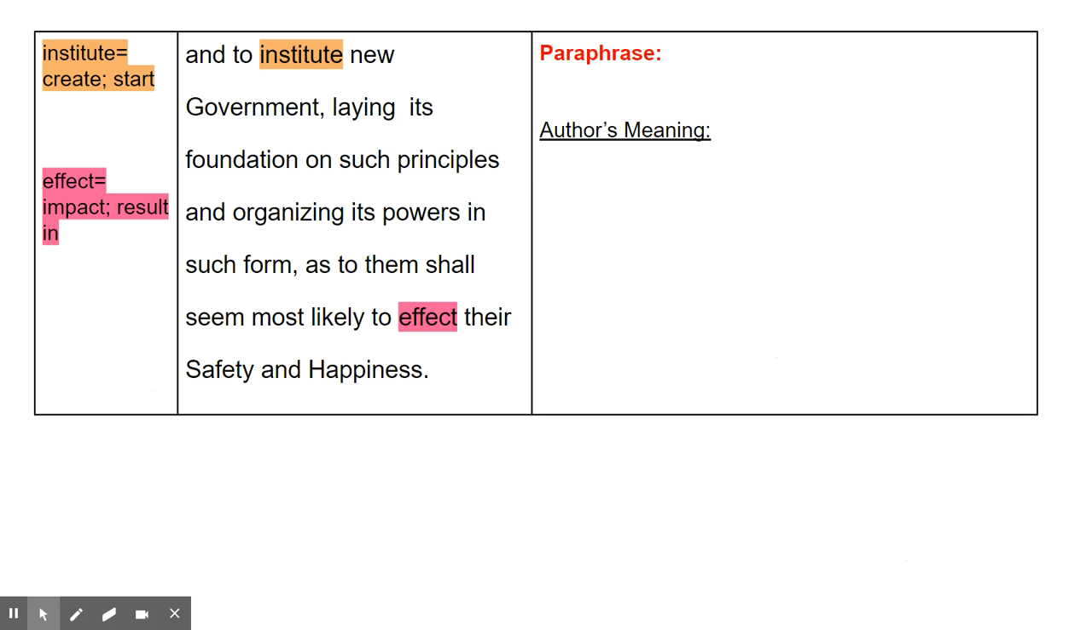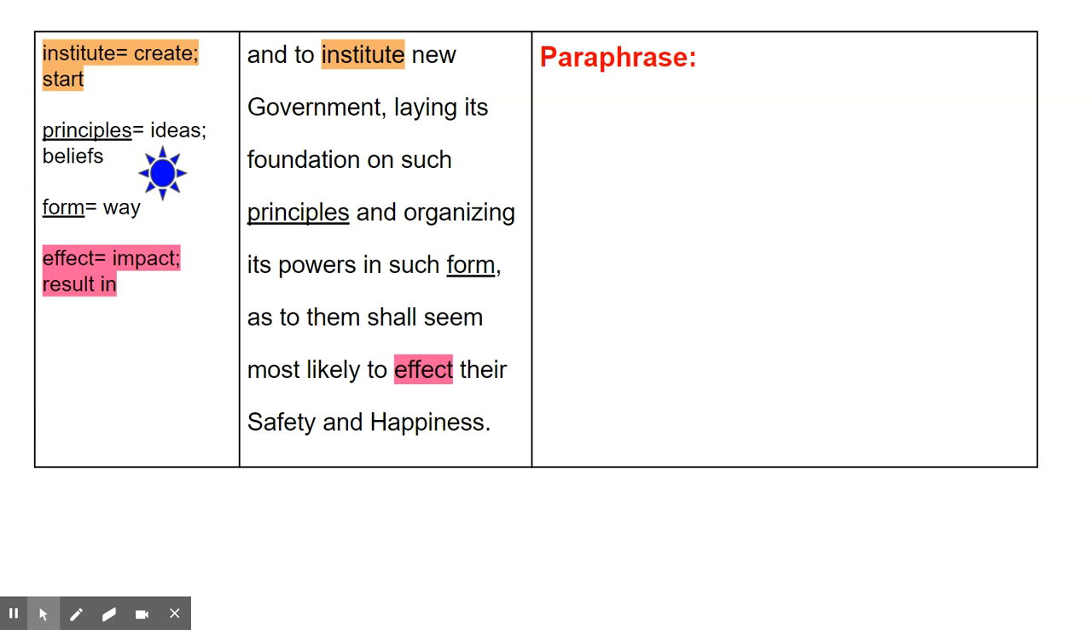Let's dive right in. Use our vocabulary resources in the margin. And to create new government, laying its foundation on such principles and organizing its powers in such form as to them shall seem most likely to impact or result in their safety and happiness. We'll build on that with some prior knowledge. I know a synonym for principles. I'm going to use ideas. And a synonym for form is way. So I'm going to make a note of that so I can use that moving forward.